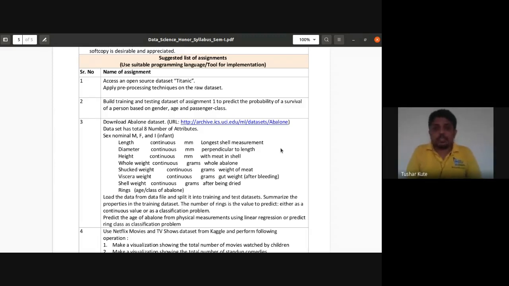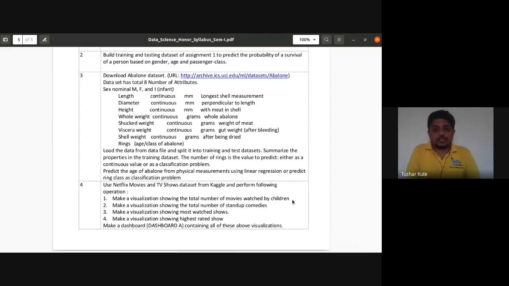The second practical is based on probability concepts. Probability is used by many machine learning and data science algorithms, like the Naive-Bayes classifier and logistic regression algorithms. How those probability concepts are used is demonstrated by the second practical. In the third, many tasks are mentioned on a particular data set, and we'll see that also. The last, the fourth one, is data visualization. We'll use one data set to visualize the data from multiple different angles, and we'll check and perform that also.